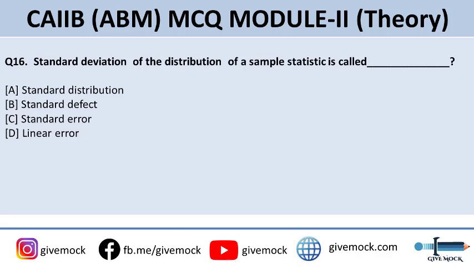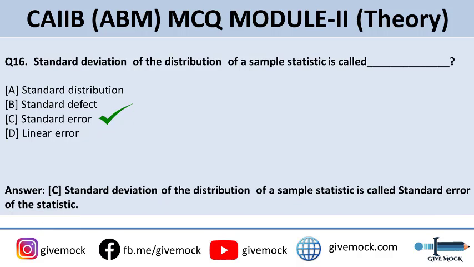Options are A, standard distribution, option B, standard effect, option C, standard error, or option D, linear error. So, standard deviation of a distribution of a sample statistic is called. The correct answer is standard error. Standard deviation of the distribution of a sample statistic is called standard error of the statistic.